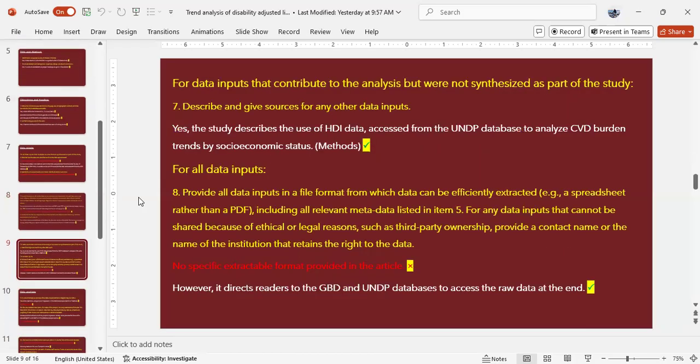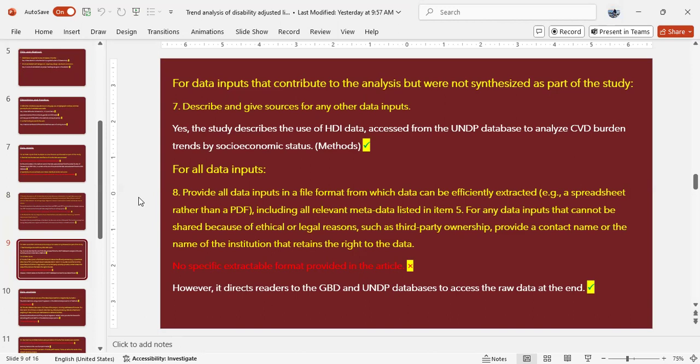For data input that contribute to the analysis but were not synthesized as part of the study, describe and give sources of any other data input. Yes, the study describes the use of HDI data accessed from the UNDP database to analyze CVD burden trends by socioeconomic status, and it was mentioned in the methods portion.